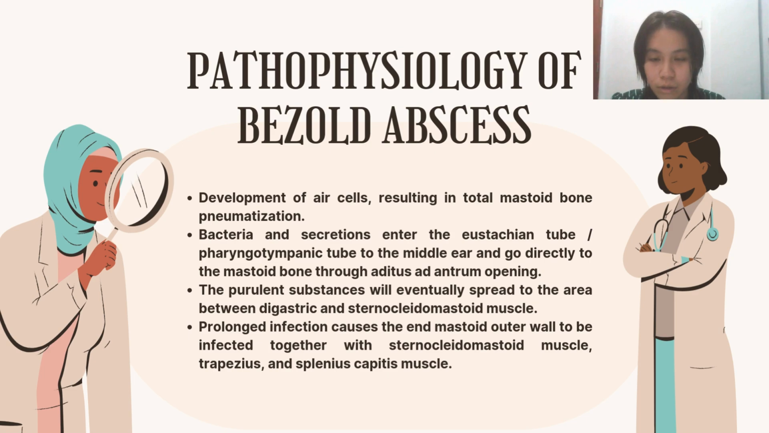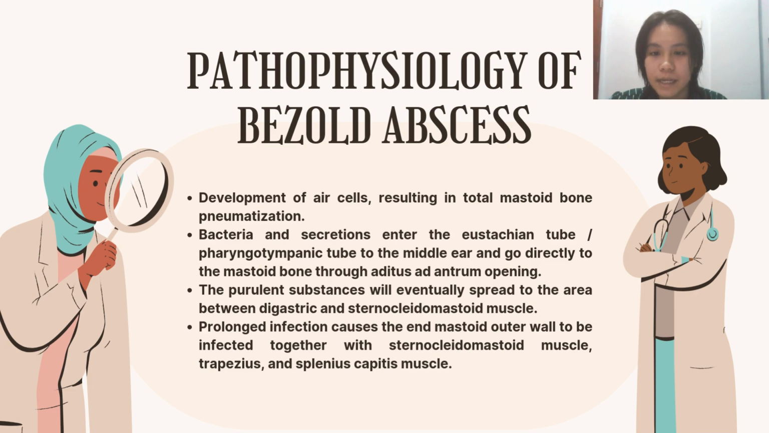When infection occurs, both bacteria and secretions enter the eustachian tube to the middle ear and go directly to the mastoid bone through the aditus ad antrum opening. During inflammation of the middle ear, the aditus ad antrum is obstructed. It causes the purulent secretion to be trapped and accumulated in the mastoid bone.